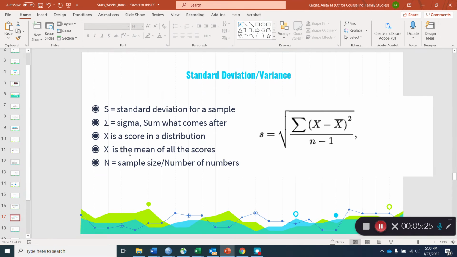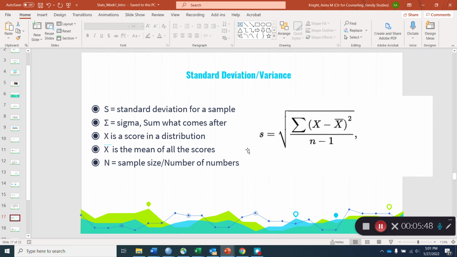So this just is a key for all the items in this equation. Again, you can see that S represents standard deviation for a sample. Sigma is the sum of whatever comes after. X is a score in a distribution. X bar is the mean or the average of all the scores. And N is the sample size, or number of cases.